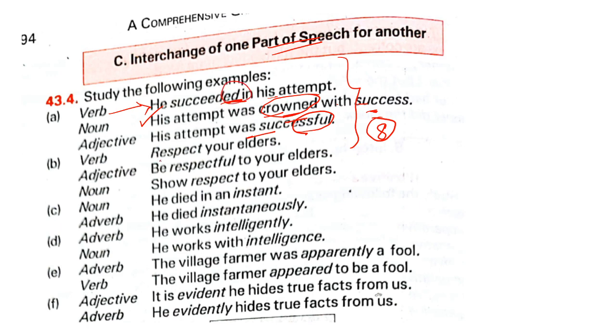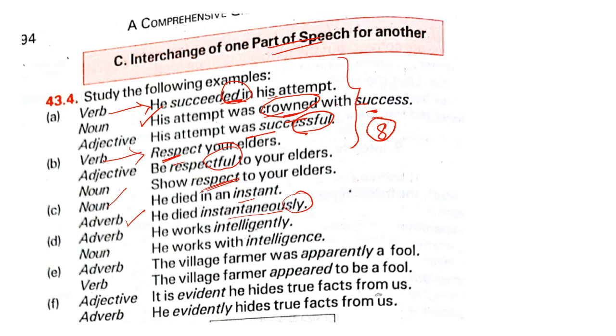Okay, go for the chapter noun, verb, and adjectival forms. You will understand how to do it. Respect your elders is a simple one that is here counted as verb. Be respectful is adjective. Noun is show respect here in the form of a noun. He died in an instant. See, this is a noun. Instantaneously is adverb. Why? Because we have ly, my dear children.